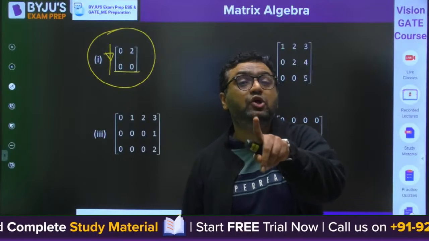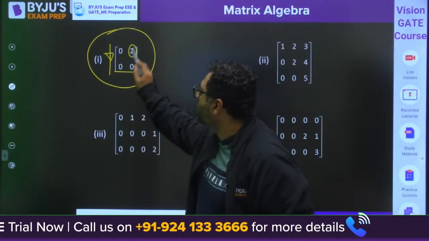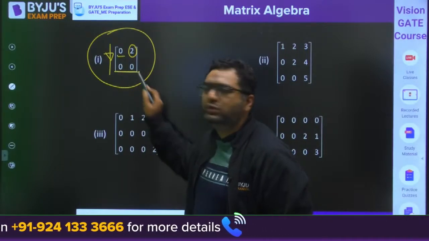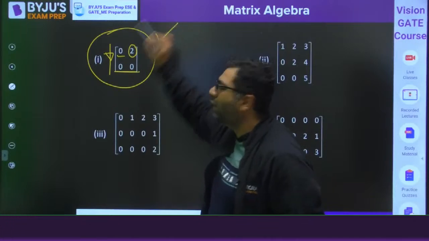The number of zeros before the first non-zero element. Here the first non-zero element is 2. So here it is 1, 0, here it is 2, 0. So the number of zeros are increasing. So my dear, yes, this is in row echelon form.